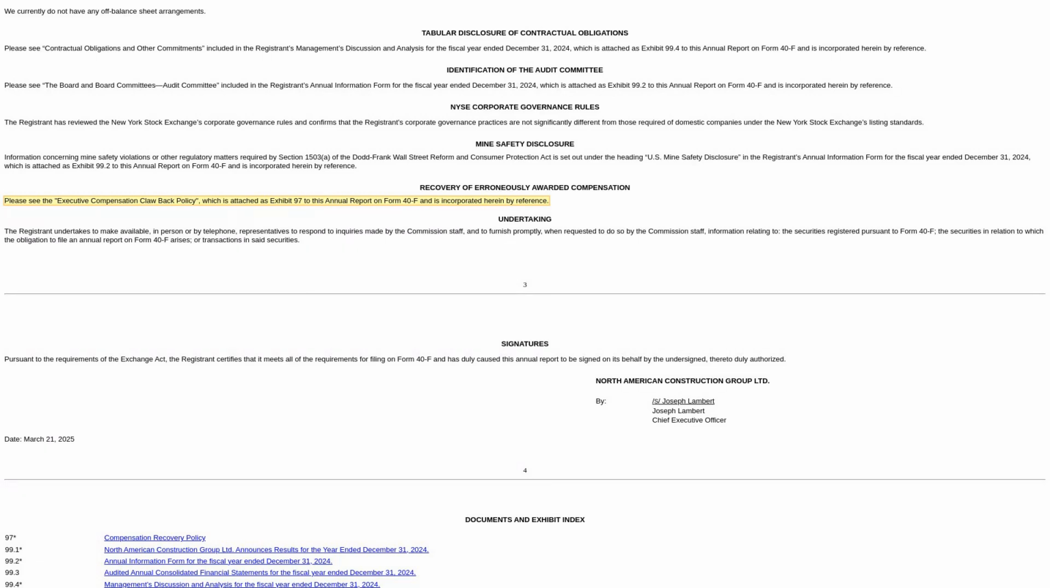In conclusion, North American Construction Group appears to be a solid company in the construction industry. They are profitable and seem to have good policies and internal controls in place. However, it's always important to do your own research and consult with a financial advisor before making any investment decisions.